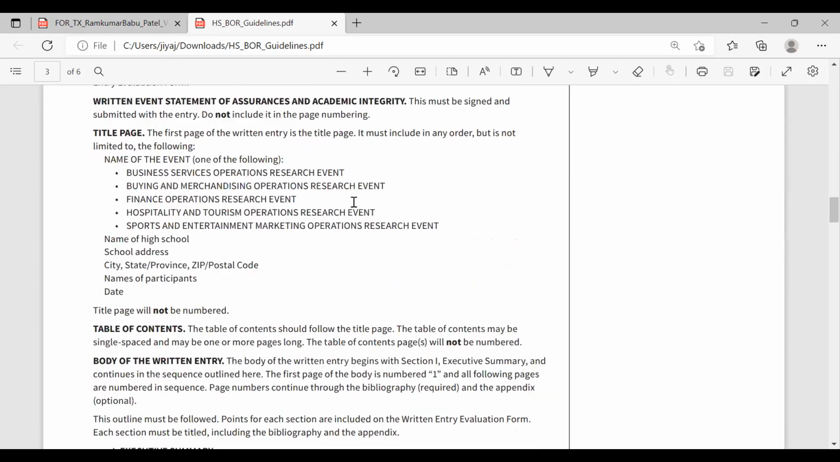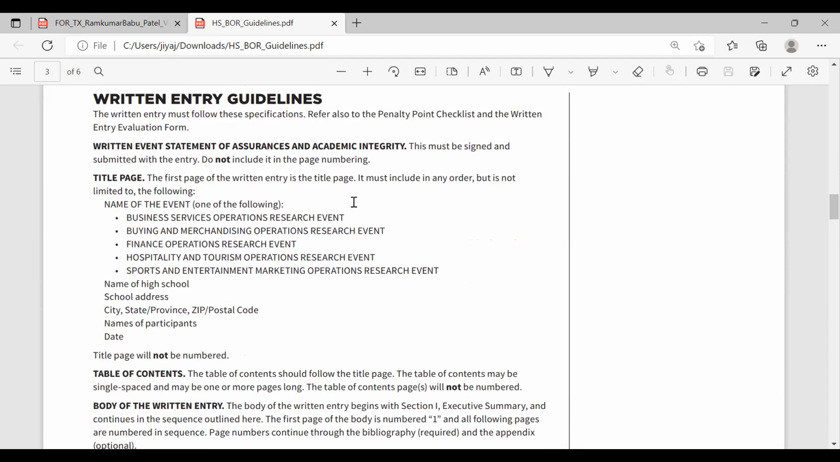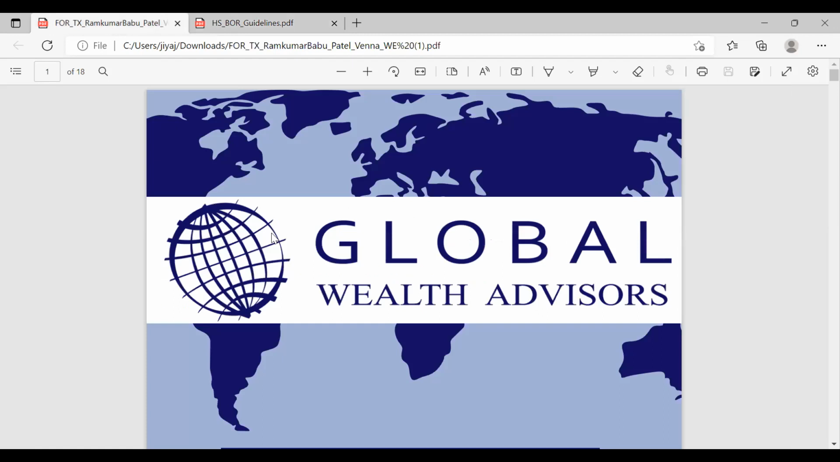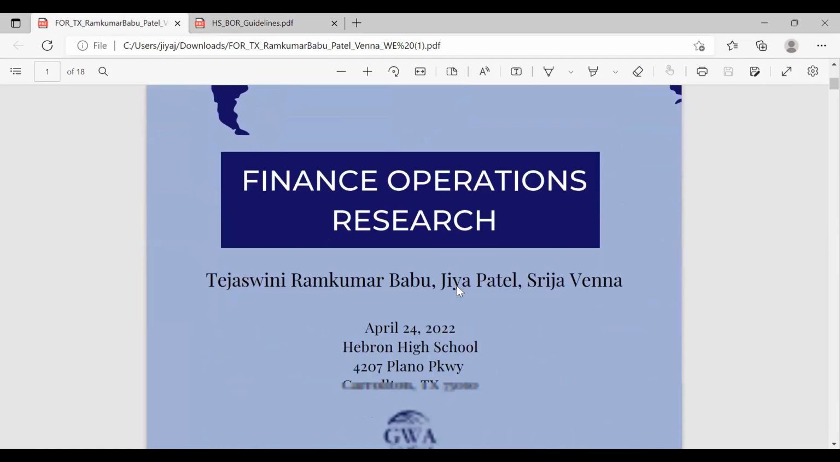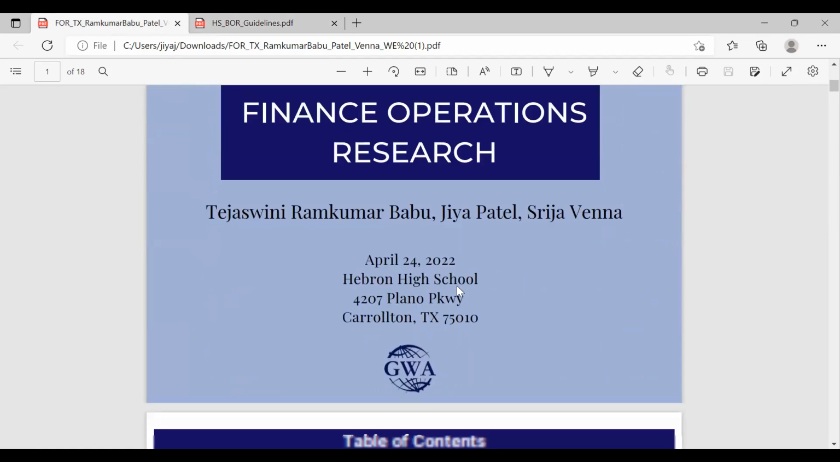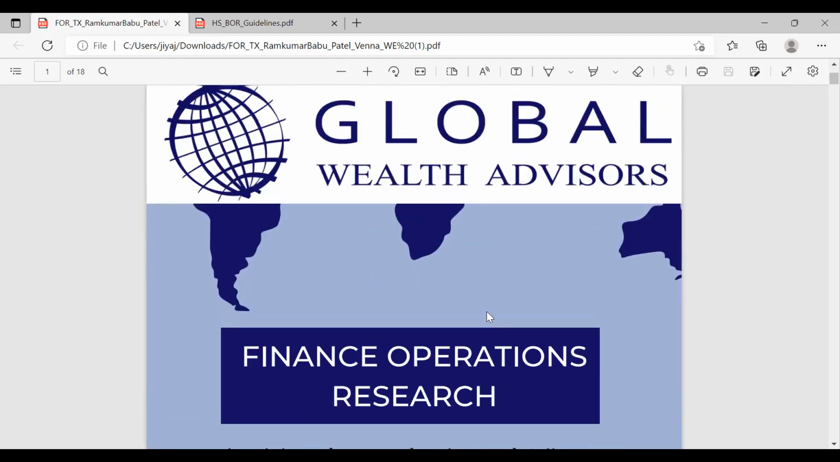So finally, the written entry guidelines. The title page should include the name of your event, the name of your high school, the school's address, the name of you and or your partners, and the date of the competition. Here it doesn't say to include the name of our business, but do include it. The judges need to see who you're writing about. So put that on the top of your paper. This is the name of our event, my partner's and I's name, the day that ICDC happened, our school's name, and our school's address. This is our title page.